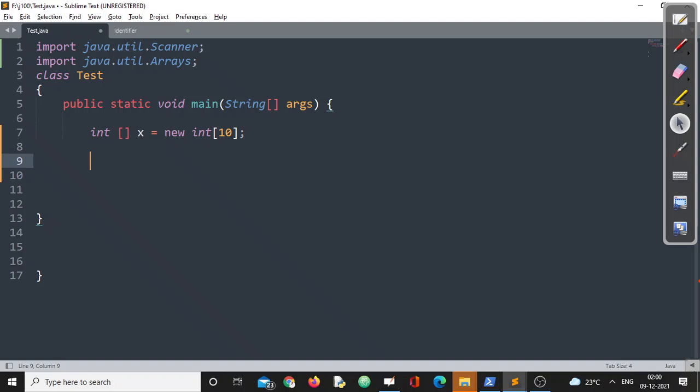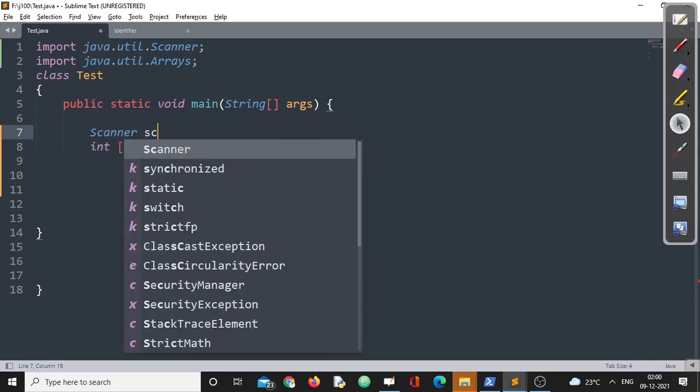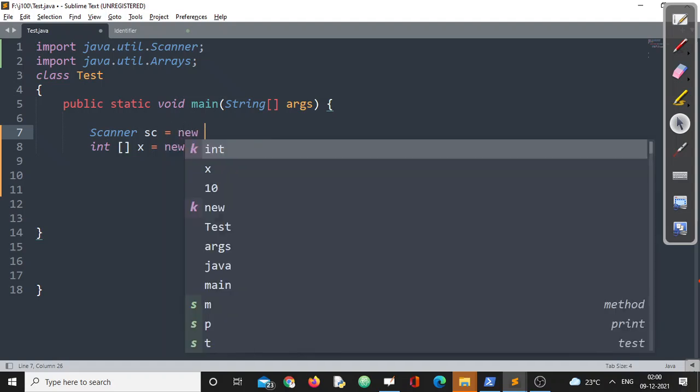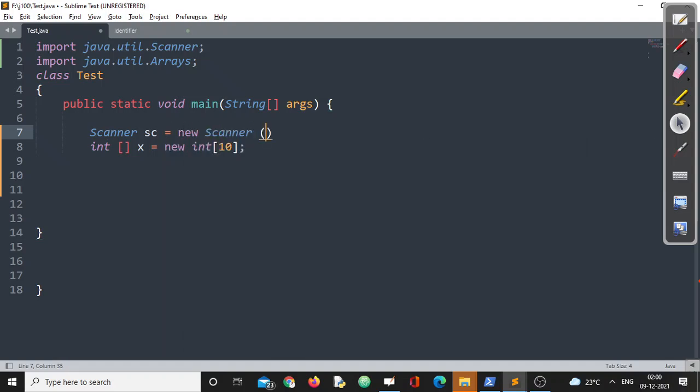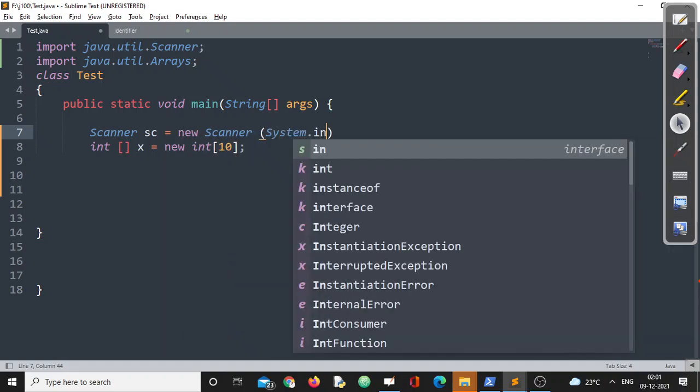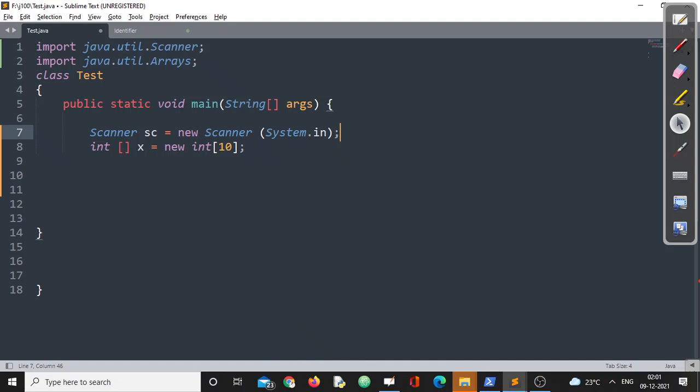Let us create that one. For that, we'll take some input variable. Let us create a Scanner class. Scanner sc equals new Scanner within brackets System.in. Scanner class will help us to insert values into the array. Suppose I want to insert 10 values.